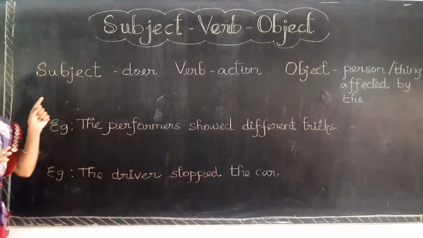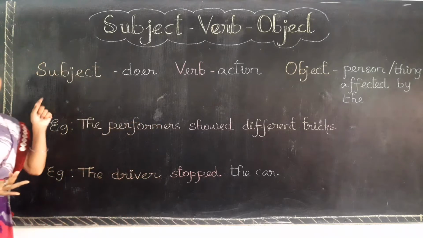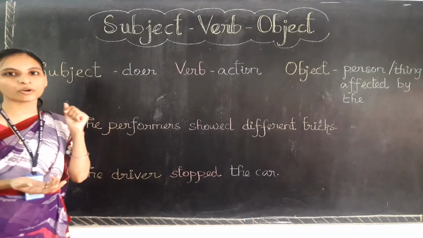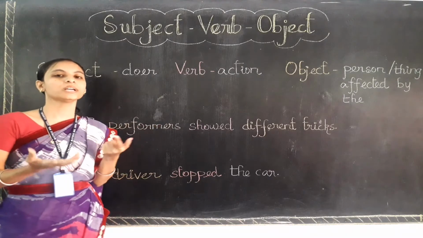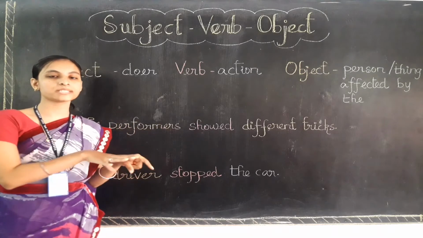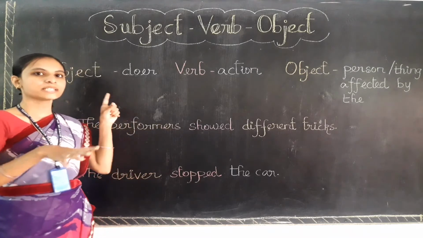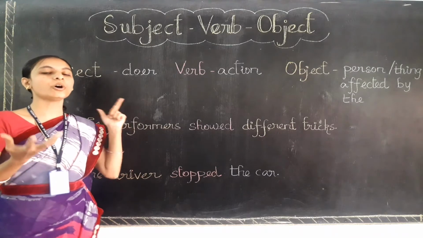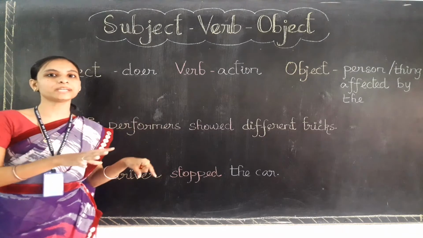So first one, subject. What is the subject? Subject means the doer of the action. When I am talking about a person in a sentence, this sentence is about the main person. The main person is the subject, and the subject always comes at the beginning of the sentence.